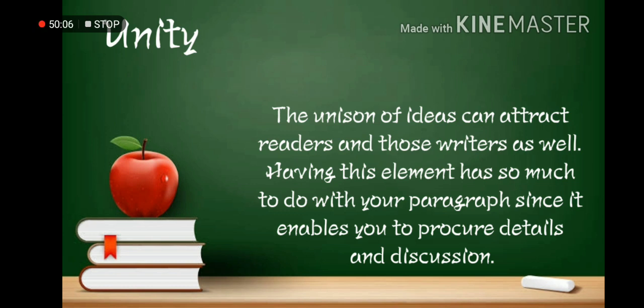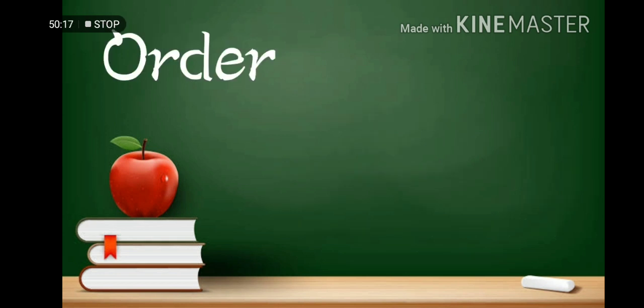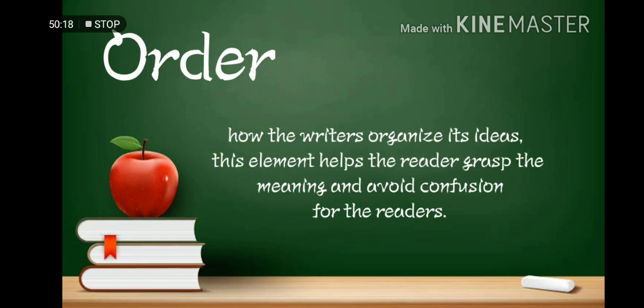Having this element has so much to do with your paragraph since it enables you to procure details and discussion. Second element is order. The word order means organization. It talks about how the writers organize their ideas. This element helps the reader grasp the meaning and avoid confusion.